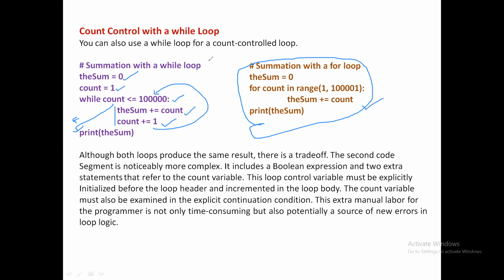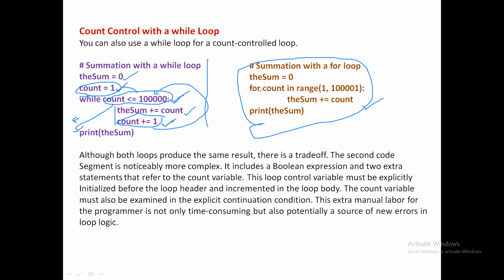Instead of using a while loop, which requires initialization of the loop control variable, condition testing, and updation of the loop control variable. If you see, these three parts must be explicitly done, right? You have to write them on your own. These three parts have to be explicitly done. So you need to focus more on this. Three parts you need to write explicitly in a while loop.